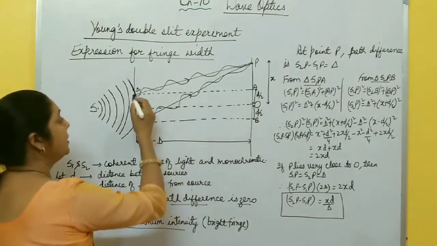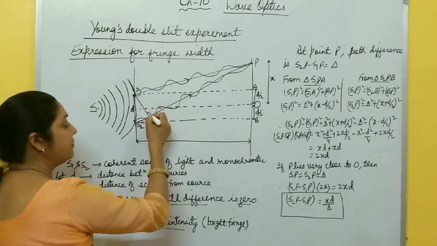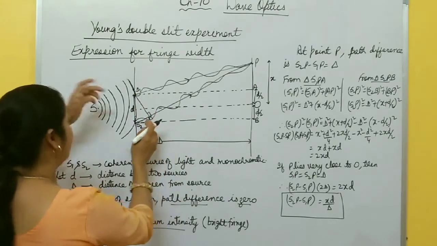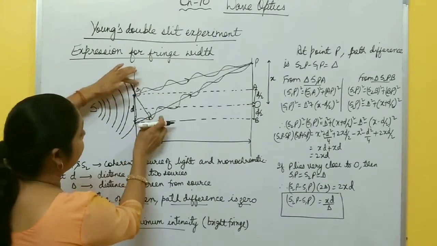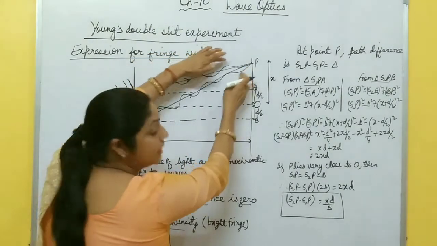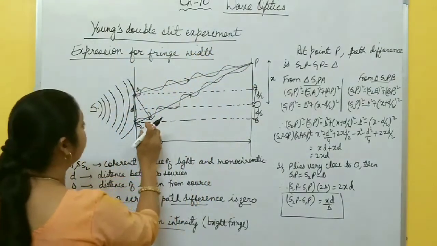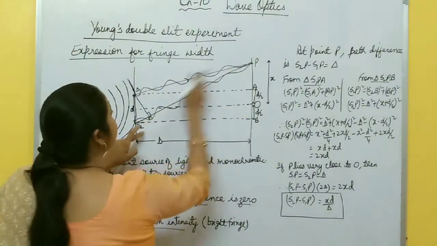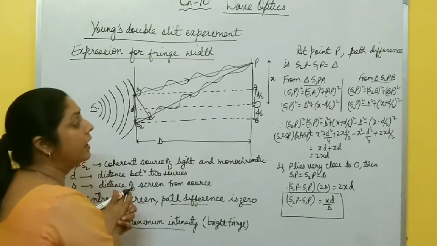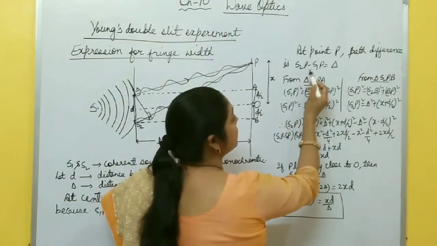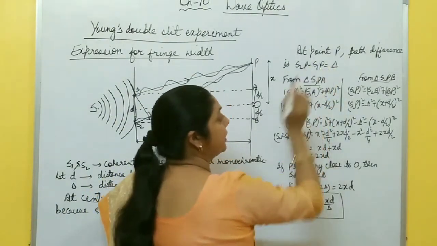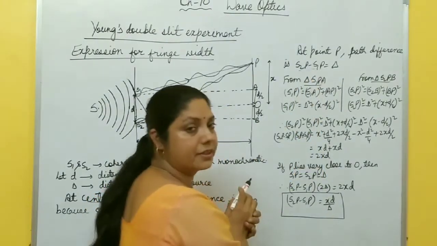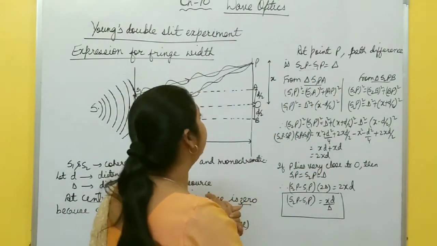So how do you calculate the path difference? Draw a normal from S2 onto S1P, meeting at M. After this point M, both paths are the same, but there is a path difference of S2M. It means S2P is greater than S1P, and the path difference is S2P minus S1P, denoted by delta. Now you have to calculate this path difference.